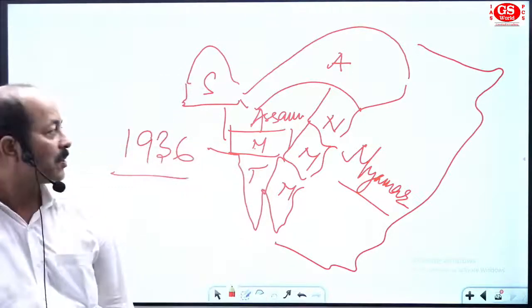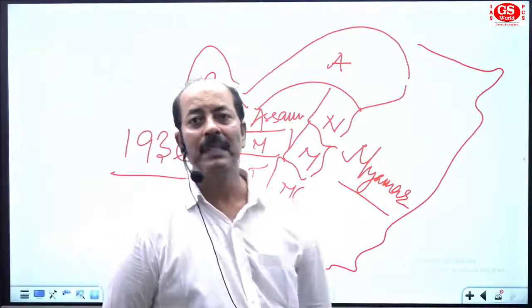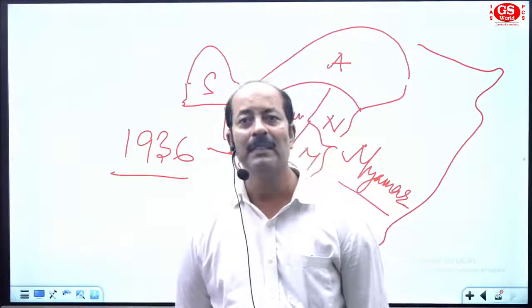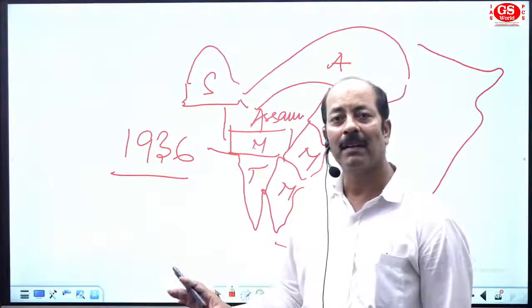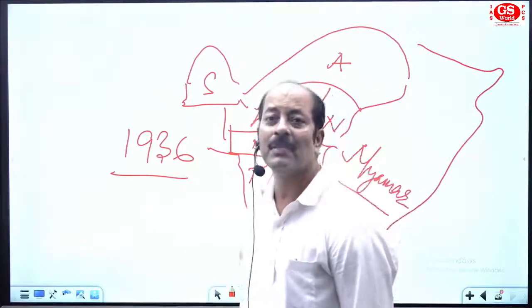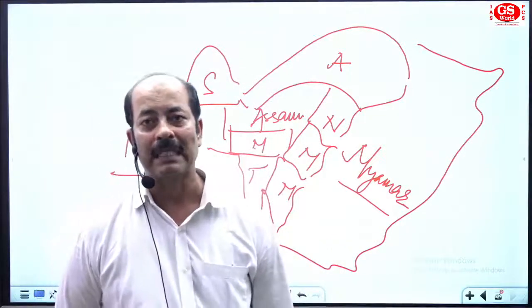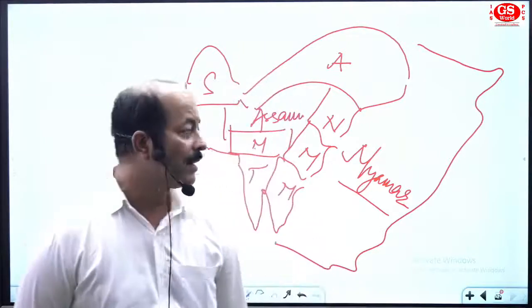Got that? So in the northeastern section of India, the states sharing the boundary with Myanmar are Arunachal, Nagaland, Manipur, Mizoram, and Tripura. Out of these states, the longest boundary is of Arunachal Pradesh. So Arunachal has the longest boundary with Myanmar.